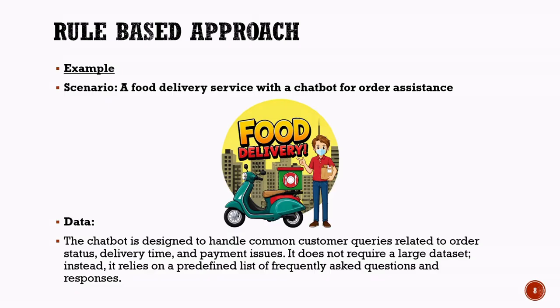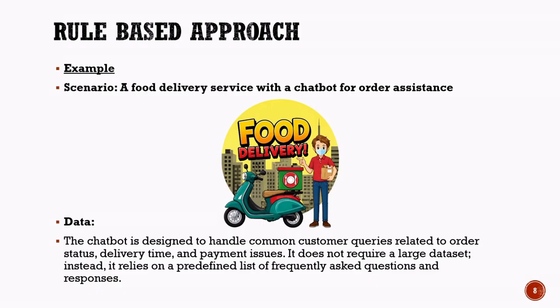Notice that this chatbot does not require a large amount of training data. It relies mainly on a collection of frequently asked questions and predefined responses. As long as the customer's question matches one of the available rules, the chatbot can provide an answer quickly and accurately.